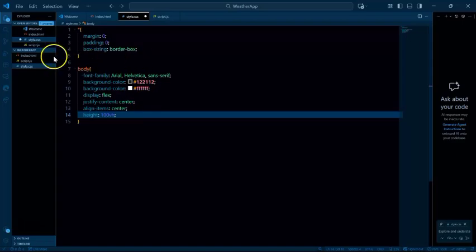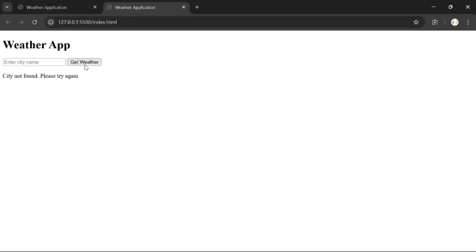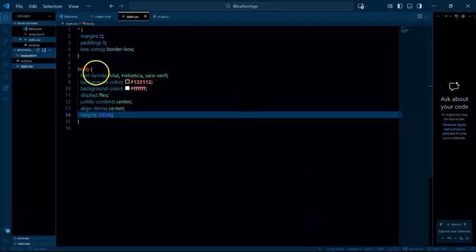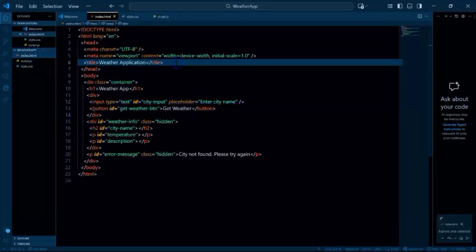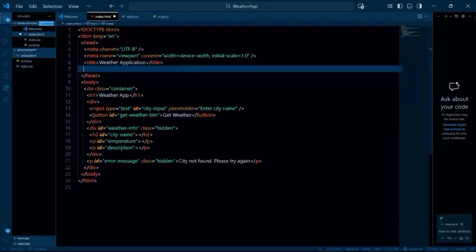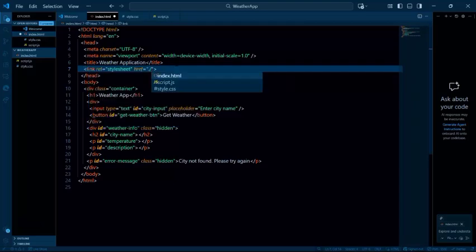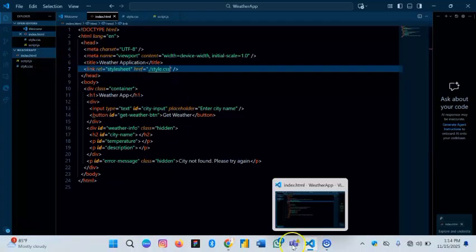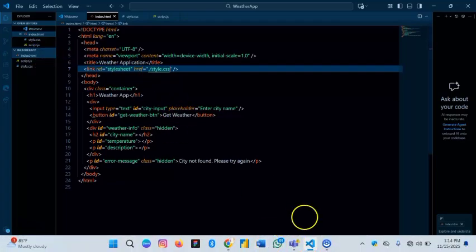So far, let's see what we've got. So just go to your, oh, I told you we've not linked our CSS to our HTML. What we need to do now is just come here, under our title, and have something like a link. Within the link tag, just add your CSS. So click on it, just save it, and let's view it one more time and see what we got.